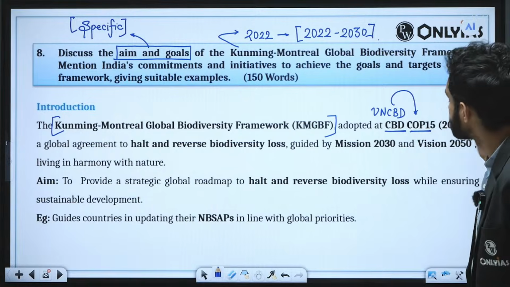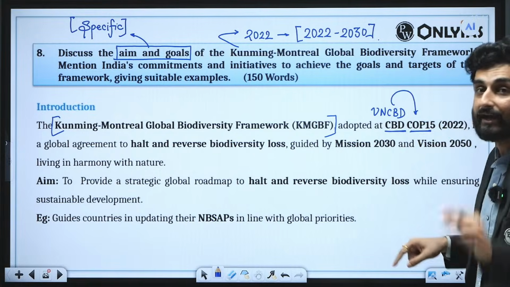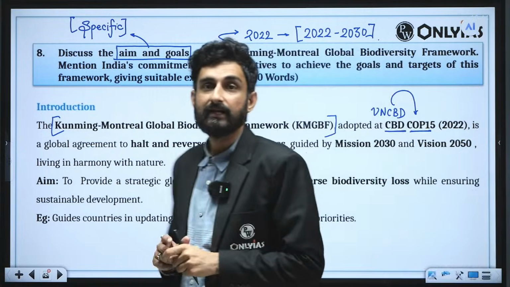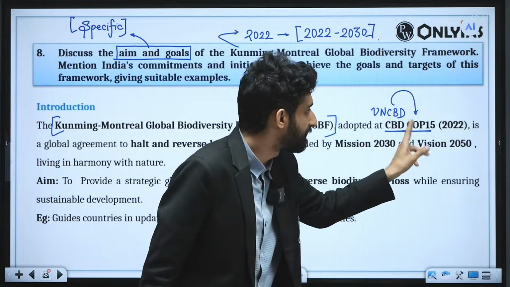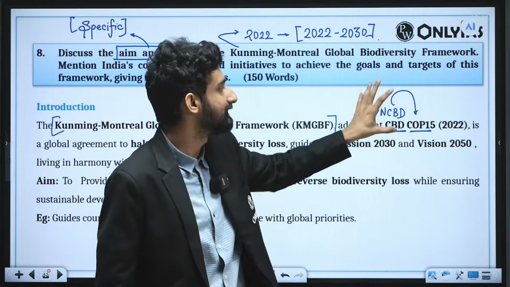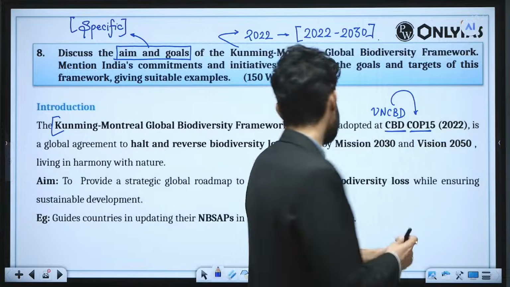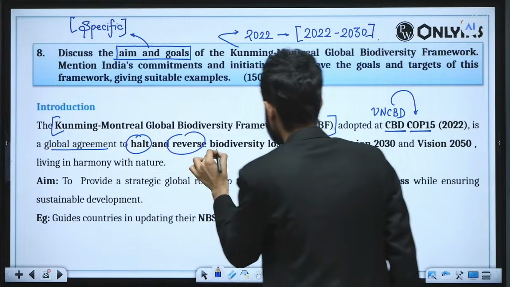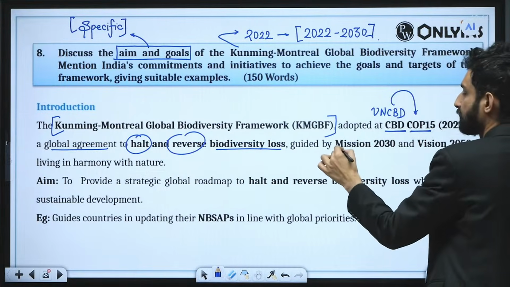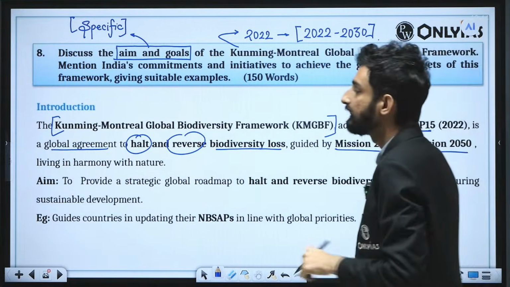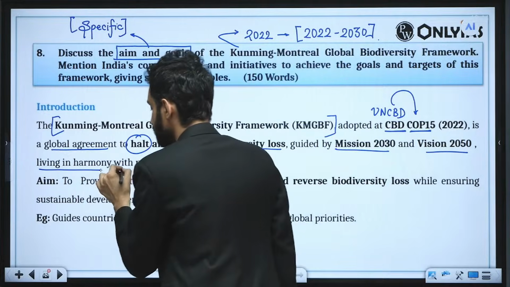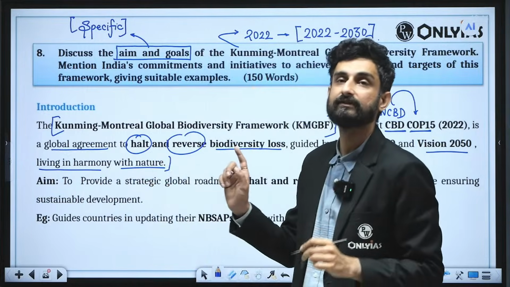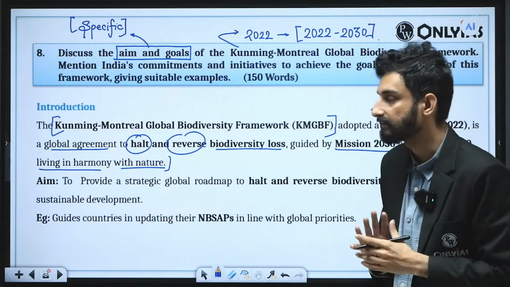We know that this UNCBD COP meets once in 2 years, and it was during COP 15 in 2022 that this was finalized. It is a global agreement to halt and reverse biodiversity loss, guided by the Mission 2030 and Vision 2050 of living in harmony with nature. See, all the required keywords have been put together in the introduction itself.